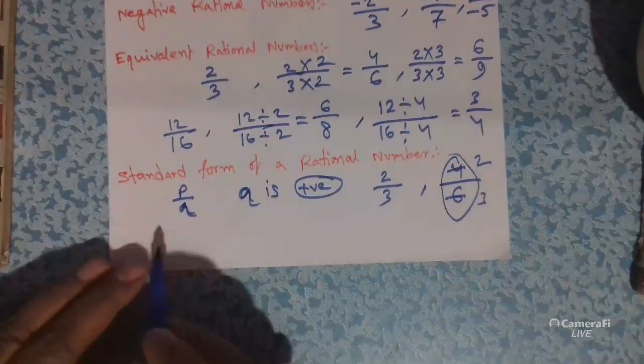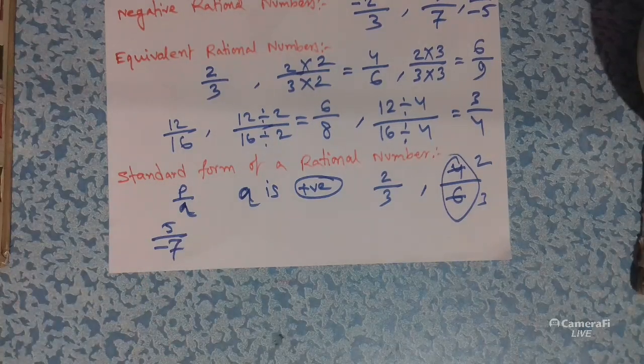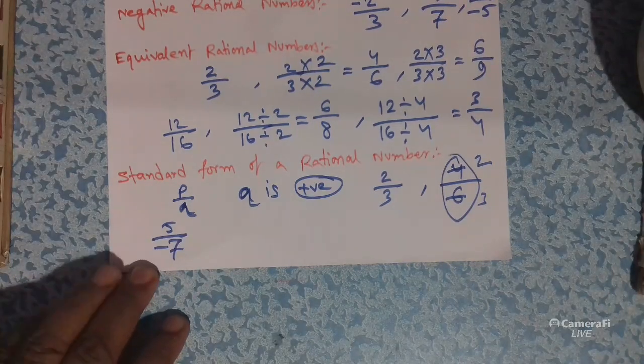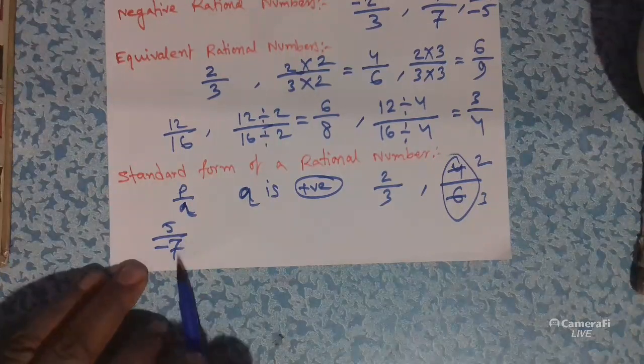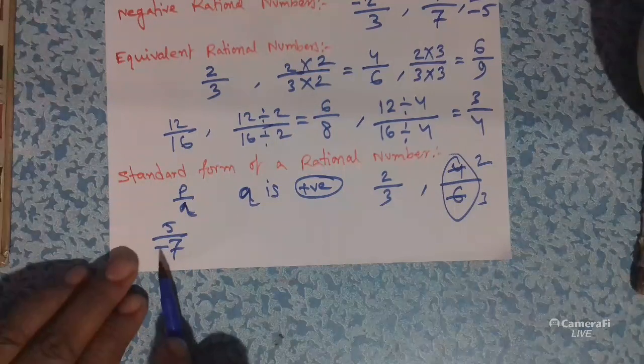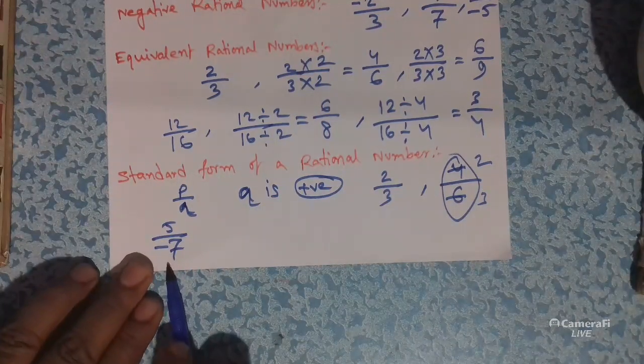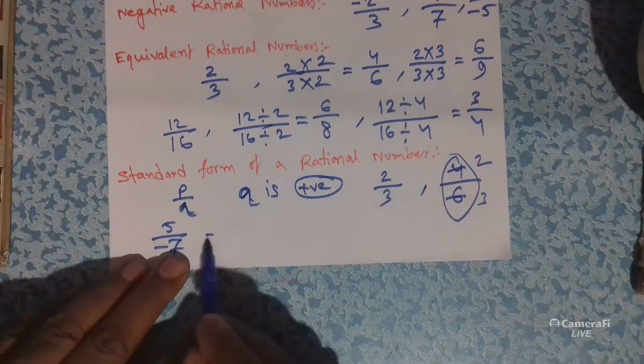Similarly, 5 by minus 7 is not a standard form of a rational number. Here 5 and 7 have no common divisor, but the denominator is negative, so it is not the standard form of a rational number.